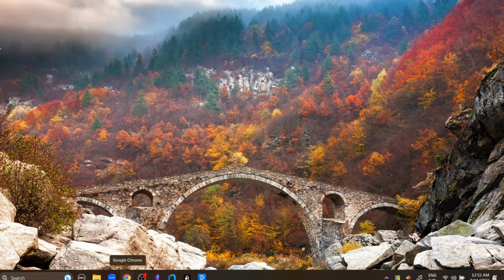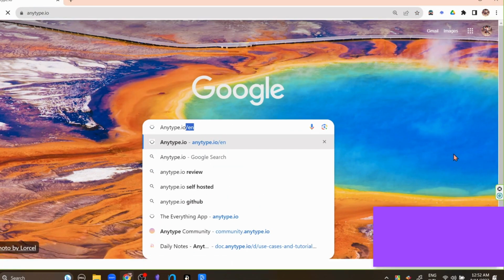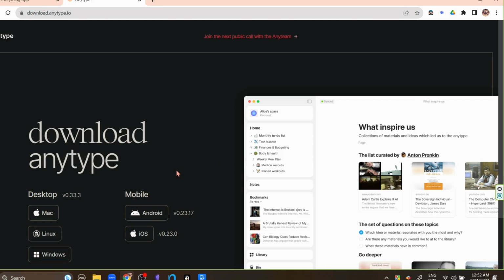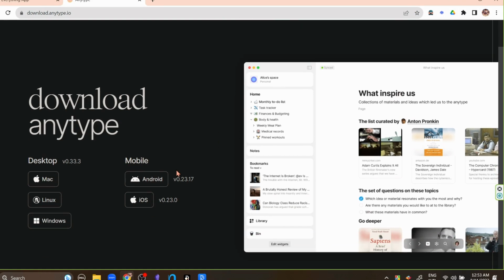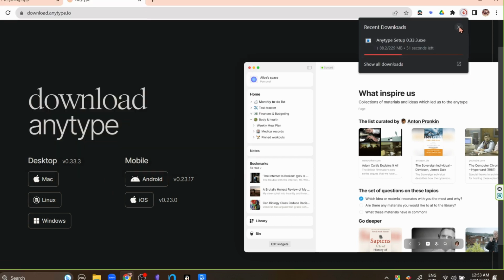First, the downloads. Now the download is pretty straightforward. Just go to your preferred browser. I'm just using Google. Then type in anytype.io, which will take us to the website. And click this Get This App button. This will give us a choice of platforms. As you can see, Anytype is available on every platform. I'm choosing Windows because that's what I'm on. Please choose the operating system you're using. It is asking for the folder to download into. I'm just choosing the downloads folder. And as you can see, it started downloading.